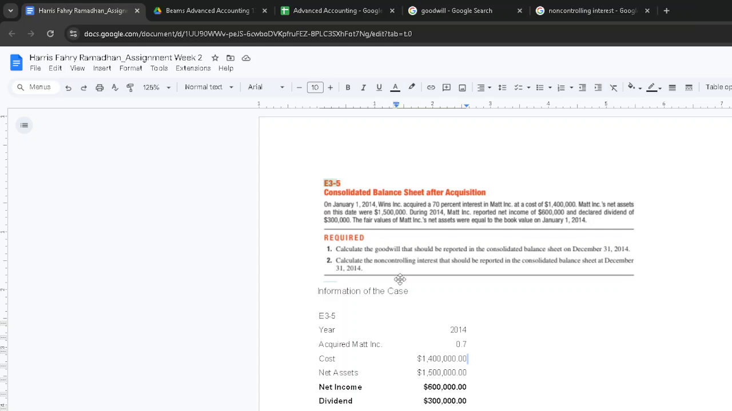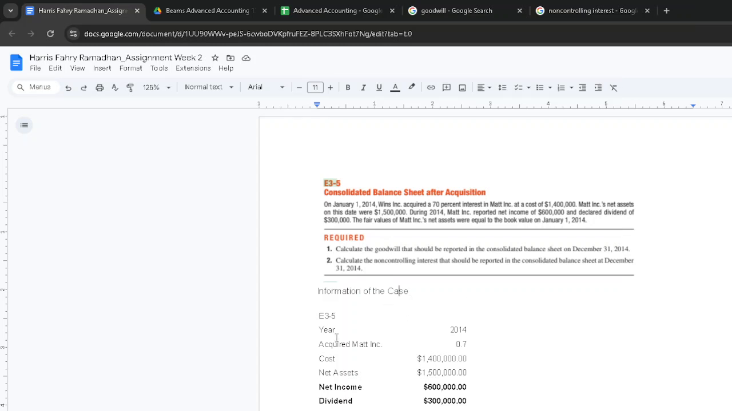Chapter 3 is all about consolidated financial statements, and it means that if you have financial statements of the parent company and the subsidiary company, consolidated means to combine those two into one, what we call consolidated financial statements. So let's jump right into it.